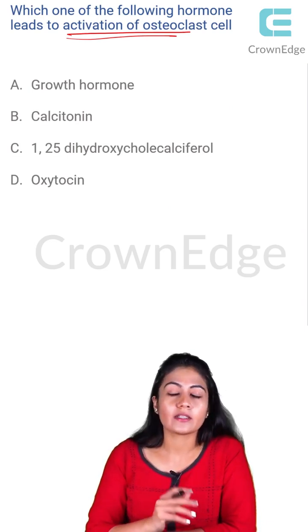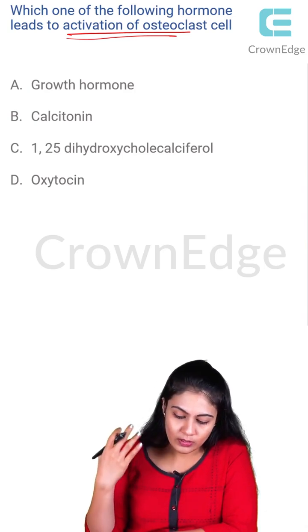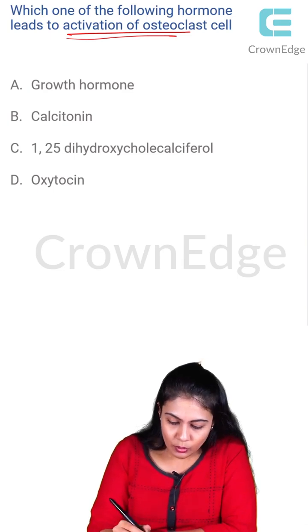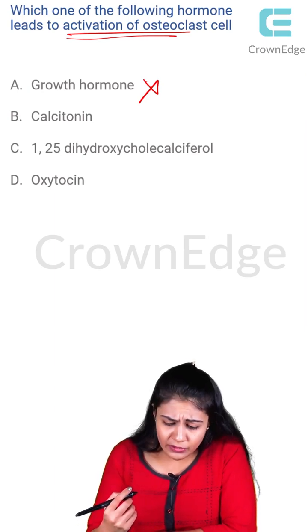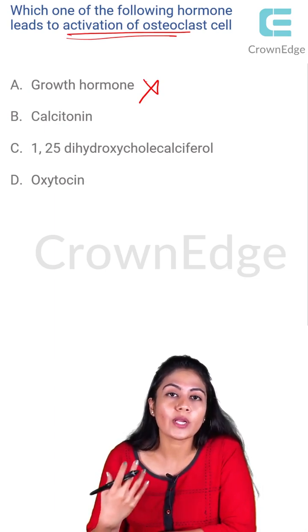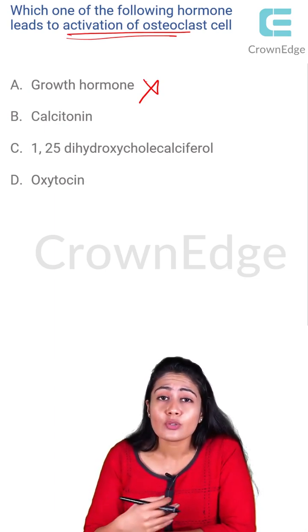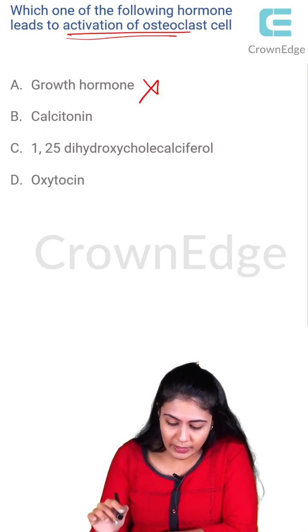Which one of the following hormones leads to activation of osteoclasts? We talked that osteoclasts are bone eating cells, right? So which one will activate them? Growth hormone has nothing to do with the activation of osteoclasts, and we activate them whenever we want to regulate the calcium levels, right? So in calcium regulation, growth hormone plays no role.